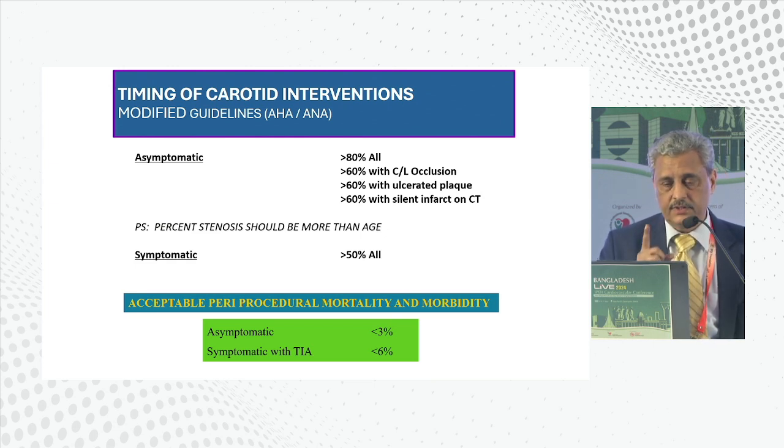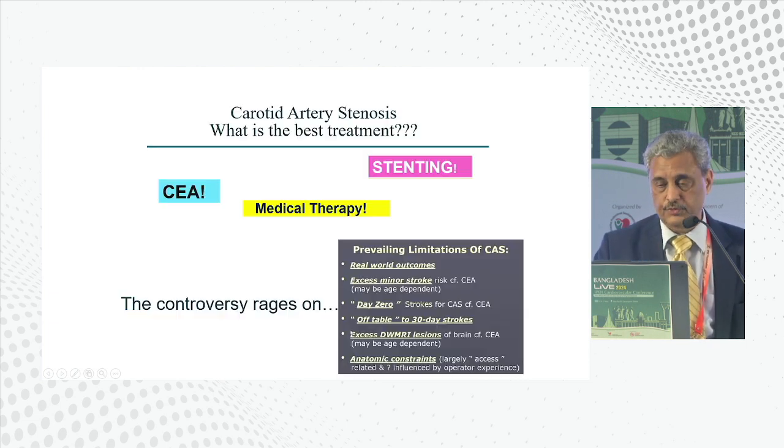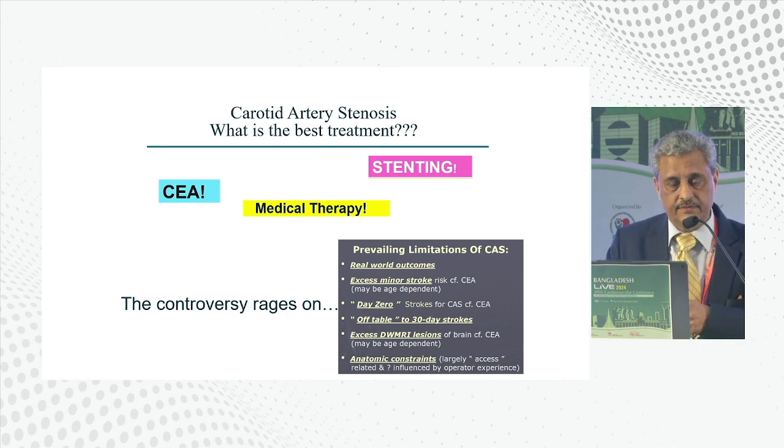And second, in asymptomatic patients, those who haven't had a TIA or a stroke, more than 80% stenosis is accepted as an indication for treatment, except if there is a contralateral occlusion, or if there is a very ulcerated plaque, or if there is a silent infarct on the CT, you can also treat more than 60%. Important thing is that you should not be causing a higher incidence of neurological complication during your procedure. So there's a lot of debate. There's another option of surgical endarterectomy, carotid stenting to treat these carotid stenosis, and medical therapy. So the debate will still continue as the treatment modalities are evolving.